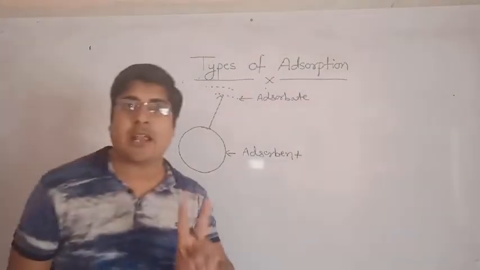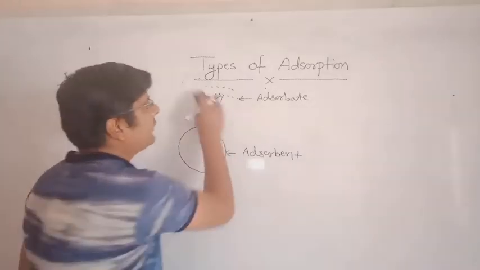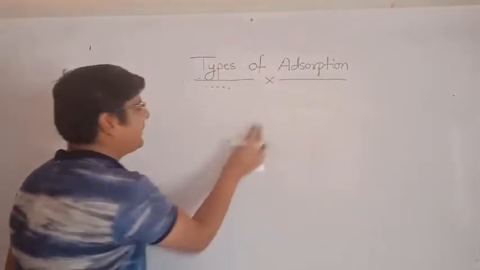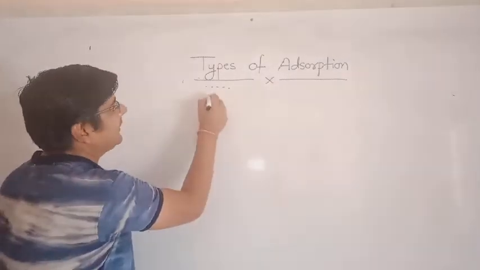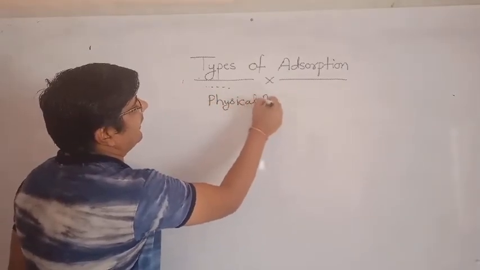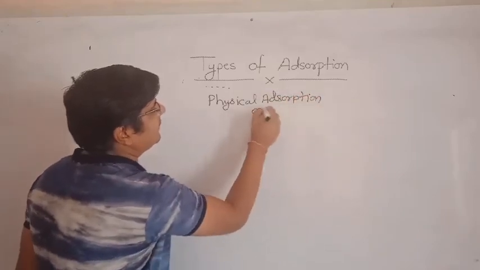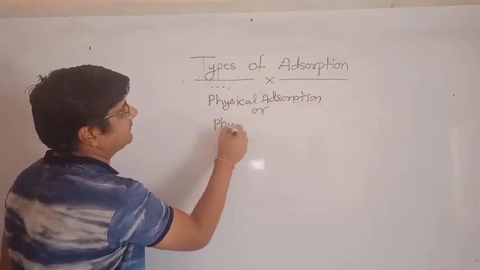There will be two types of adsorption according to these intermolecular forces. First is physical adsorption, also known as physisorption.